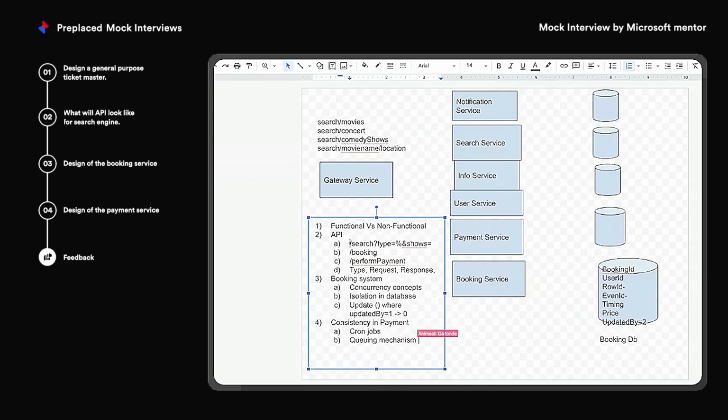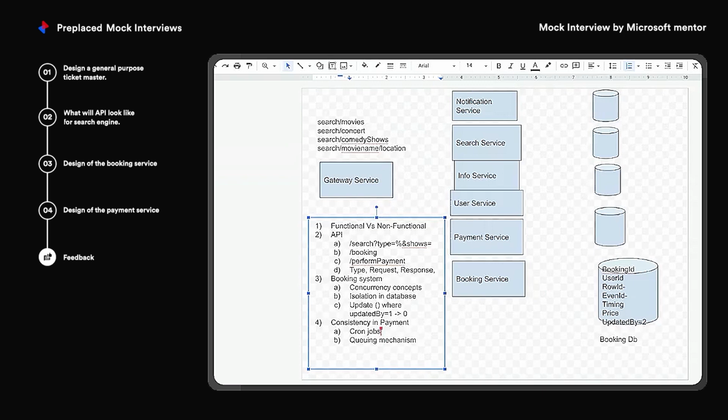Have you heard about cron jobs? No, I haven't. Cron jobs are nothing but a daemon task which runs in the process. Now, your payment service has changed the status of your payment to success, right? And your booking service is still considering your transaction to be in a pending state. Now, you run a daemon process, you perform an API call, let's say get payment info, and this returns the status of the transaction. Your cron job iterates over all the pending transactions and checks the status. If the status is success, then it updates the booking status accordingly.